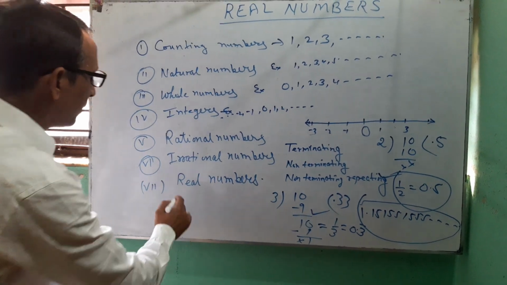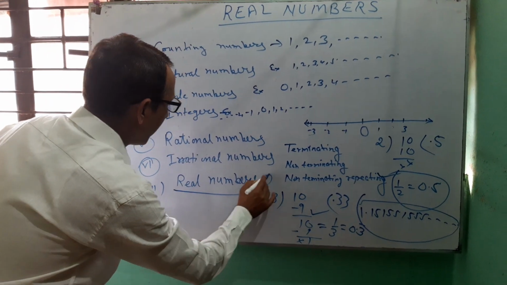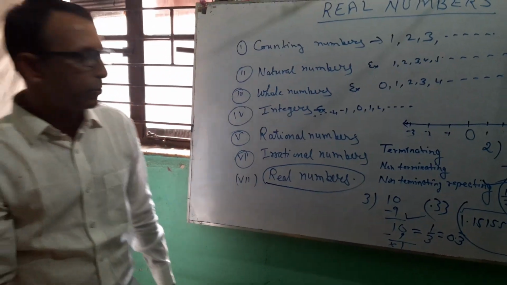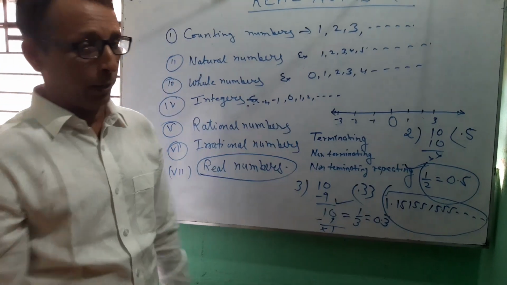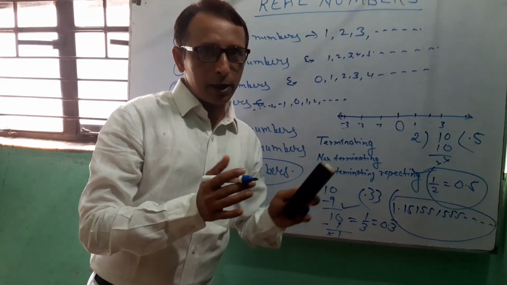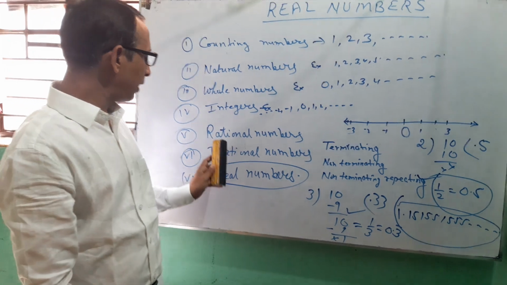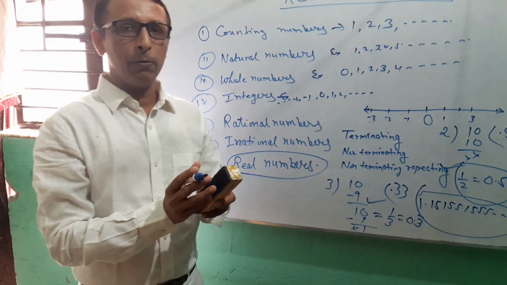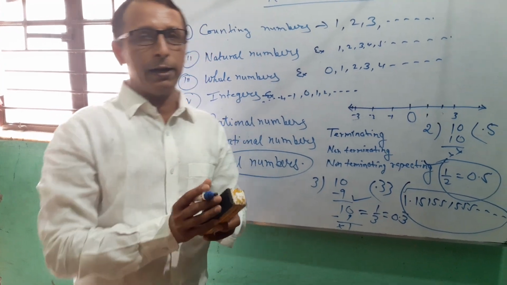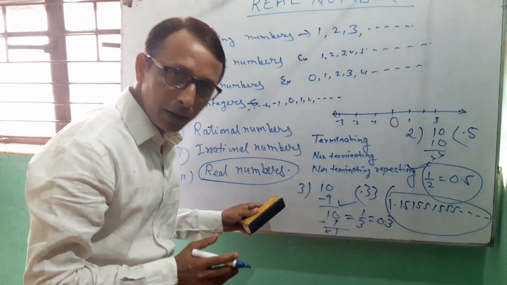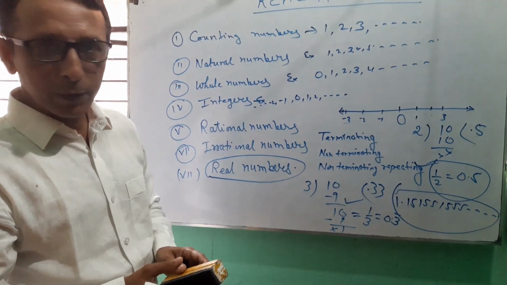Now the main number which you have to study is the real number. What are real numbers? Real numbers mean the combination of rational and irrational numbers.